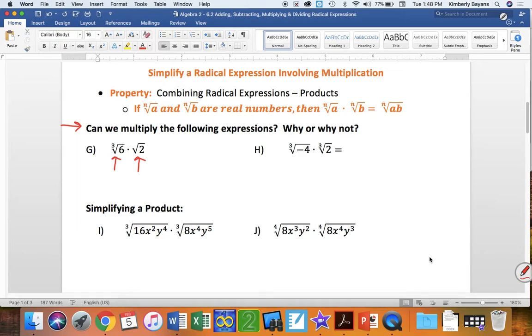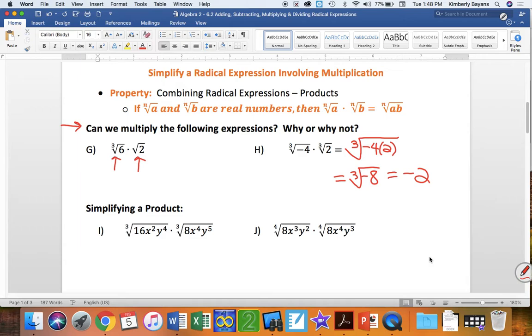Now, we'll learn a way we can multiply those together later. But right now, I just want to make sure that you're paying attention to whether you're dealing with cube roots, square roots, or fourth roots. Those types of things. Pay attention to that part. So in this case, the way this is written, we cannot multiply these because they are not like radicals. All right, so let's go on to problem H. Since we do have like radicals, both of them being the cube root, we end up with the cube root of negative 4 times 2, which is the cube root of negative 8, which we have already discovered is negative 2.